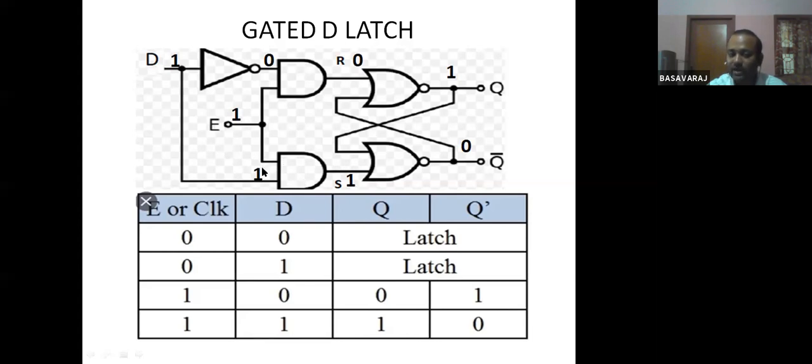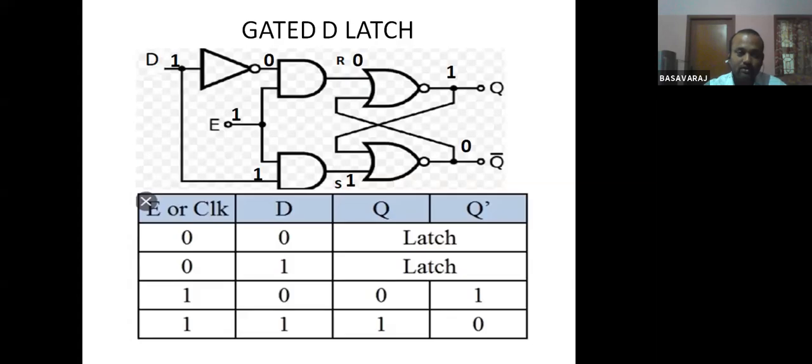This 1 is given. 1 into 1 is what here? So the S will become 1. So S is equal to 1, R is equal to 0 means it's a set condition. So Q will become 1 and Q bar will become 0. Here in the truth table, they have written latch. Latch means retaining the old state. Retaining the old state, we call it a latch.